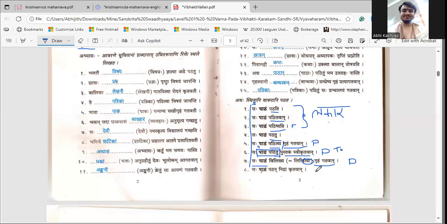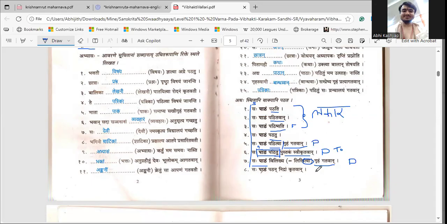Pathan asmi. Aham pathan asmi. I am reading. Okay. So here also it can be two different things. See, the tense is very clear. It can be I was reading also. It can be past continuous also. I was reading also, I can use it.